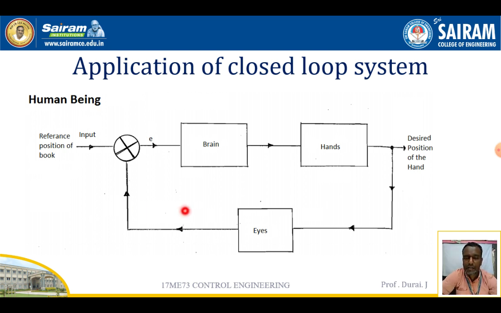First, here the controller is the brain, the process is the hands, and the eyes are the feedback system. The input is that the book has to be transferred, with the help of the brain, hands, and eyes. How much distance there is can be calculated by the eyes. Those things give a signal to the brain, and according to the brain, it gives the signal to the hand.